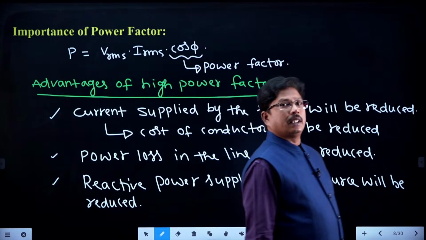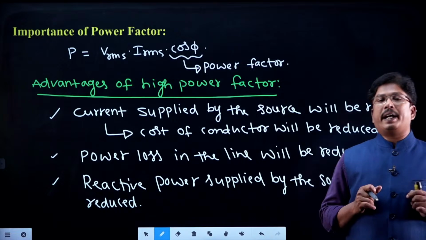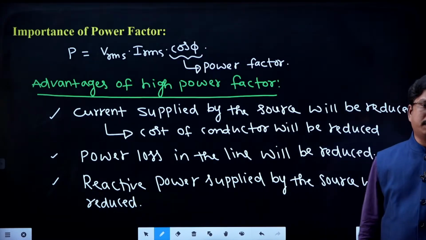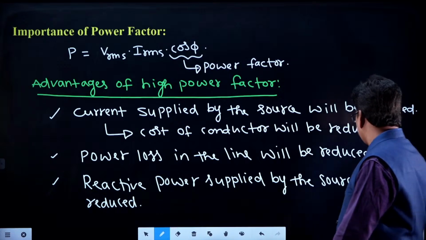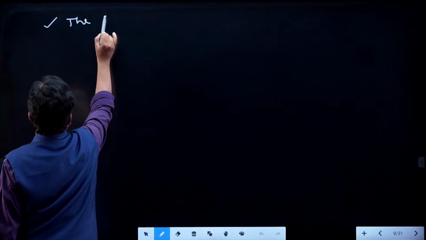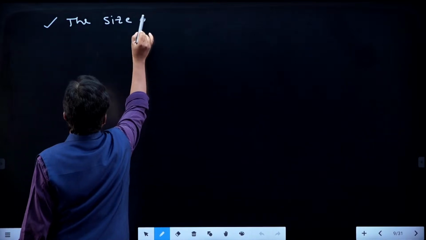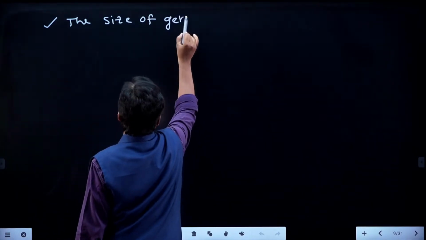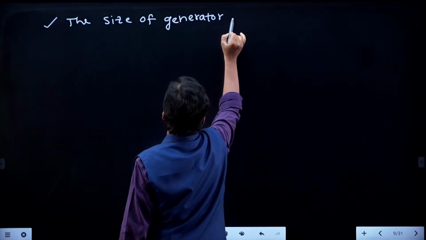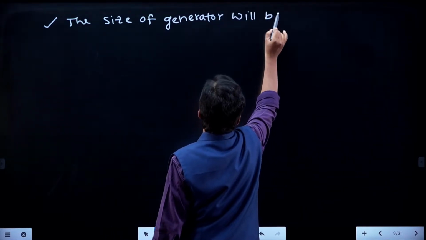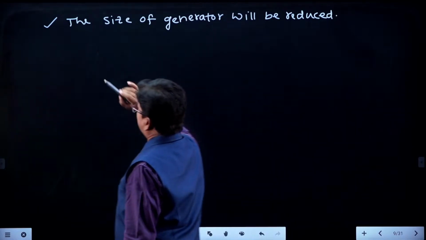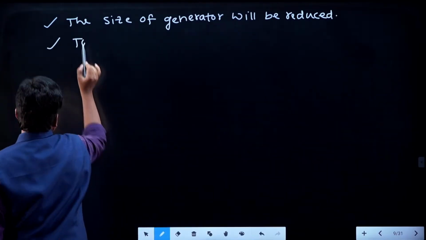Whenever power losses and reactive power supplied are reduced, the size of generator is also reduced. So the cost of generation is also reduced.